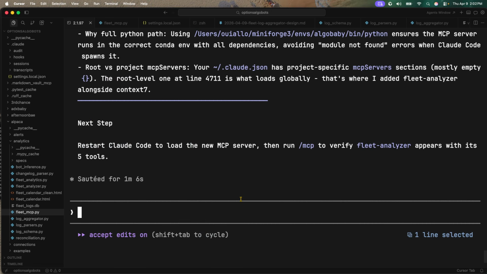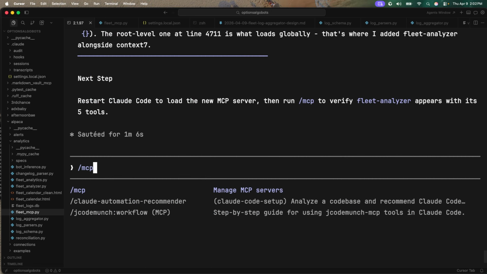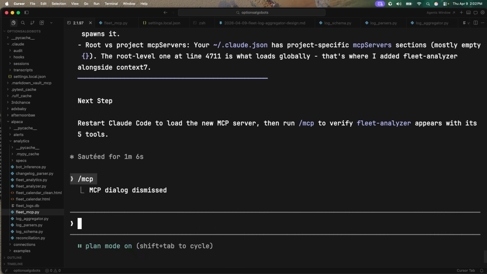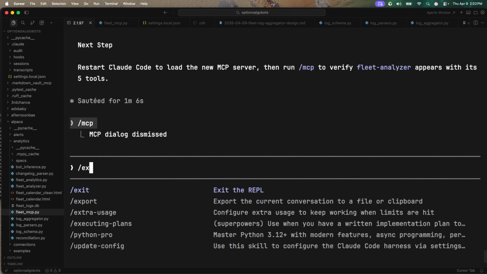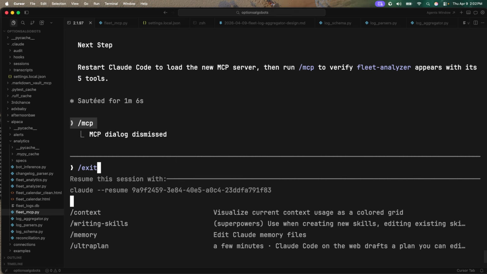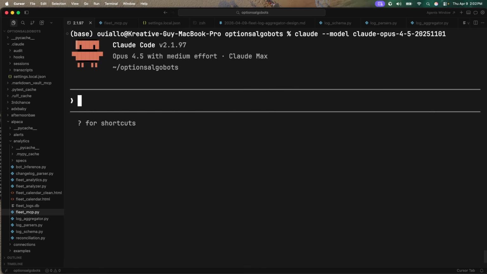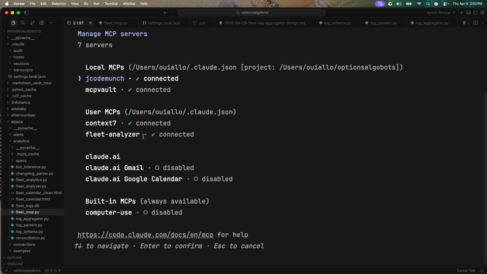So now what we're going to do, if I go to this slash command and pull up MCP, we're not going to see the one that we just added here, right? What we need to do now is exit, clear, boom. Now if I do MCP, we see our MCP, Fleet Analyzer, bet. So we have our MCP.